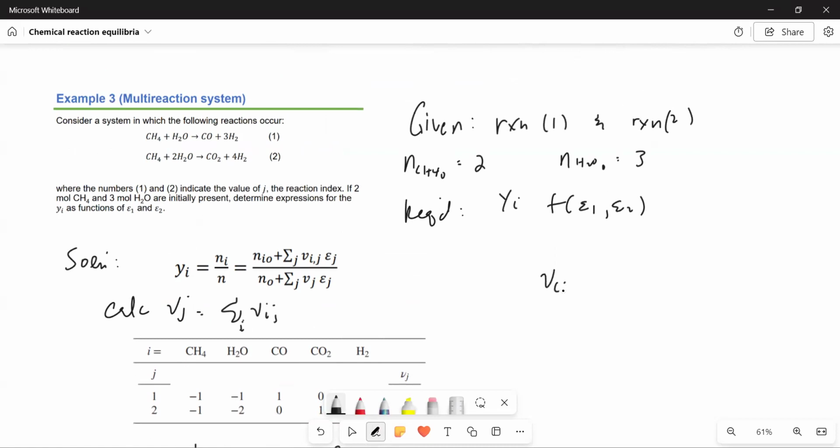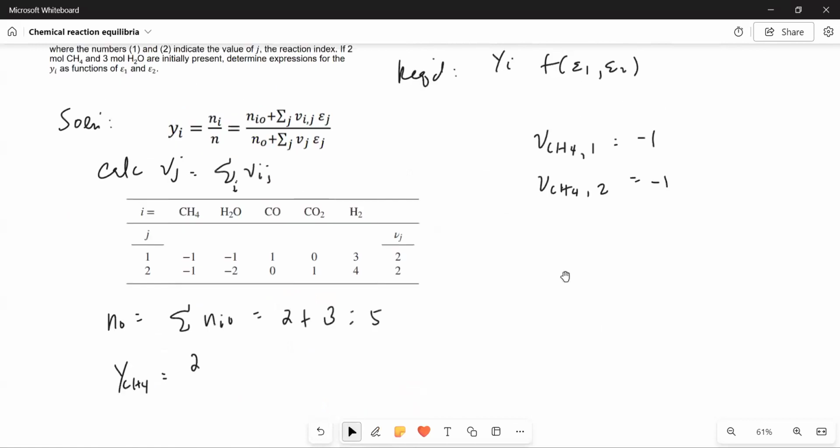So, V for methane, for reaction 1, is -1, right? Why? It's here, -1. So what is V for methane for reaction 2? It's also -1. Okay, very good.